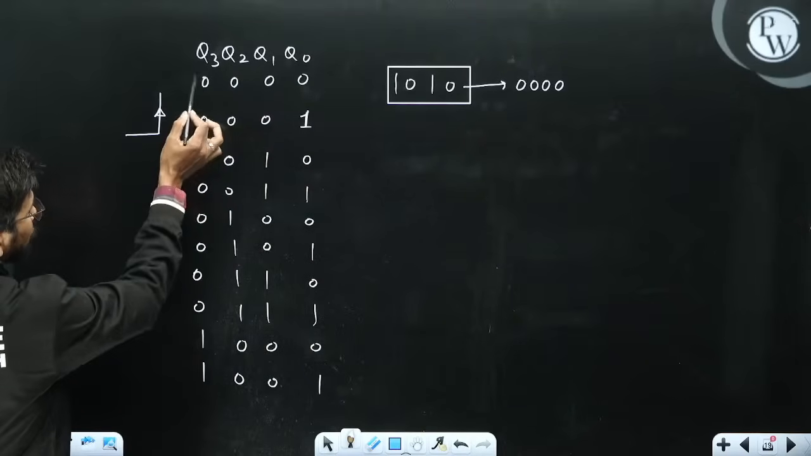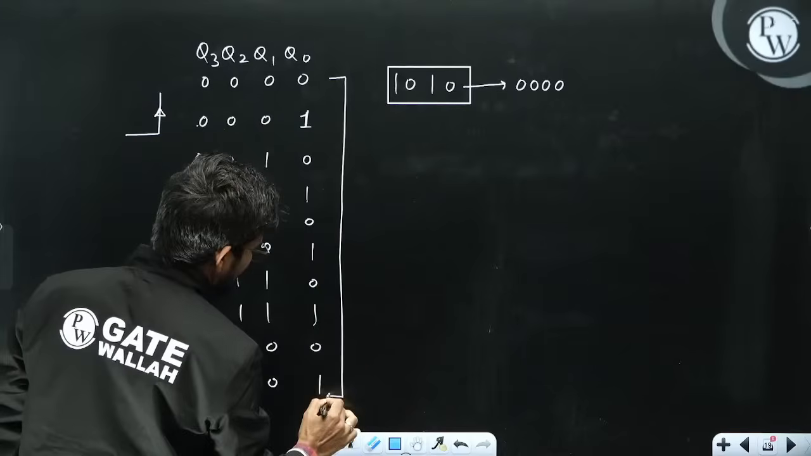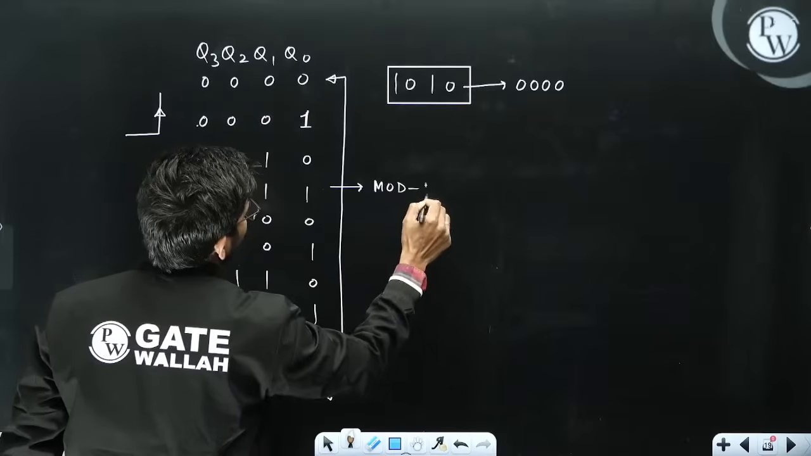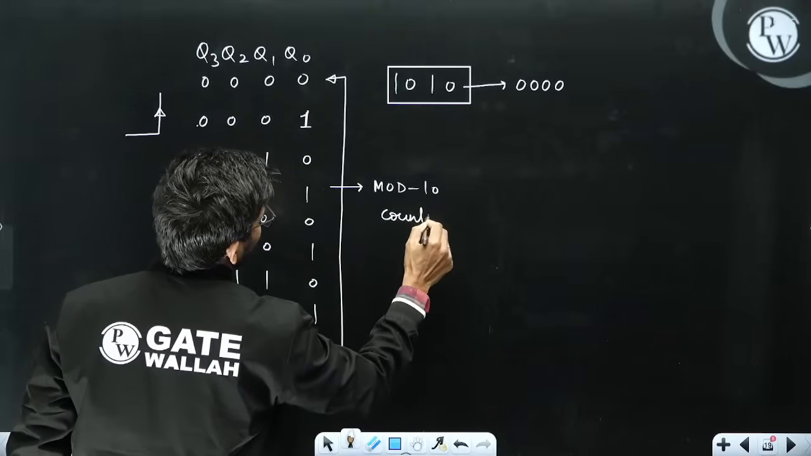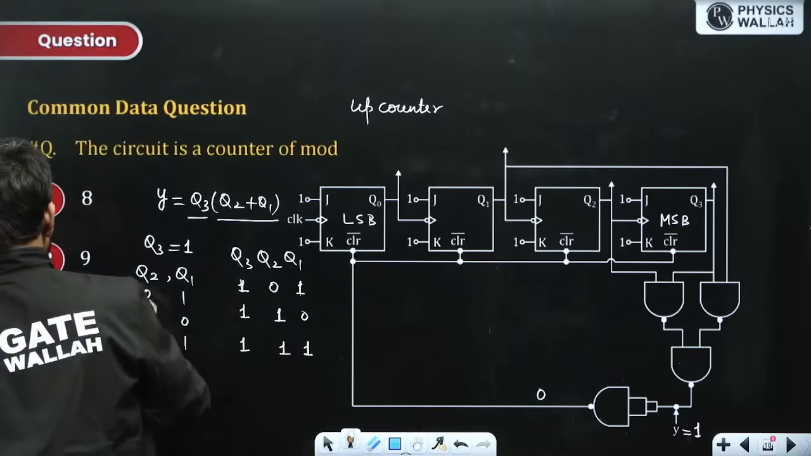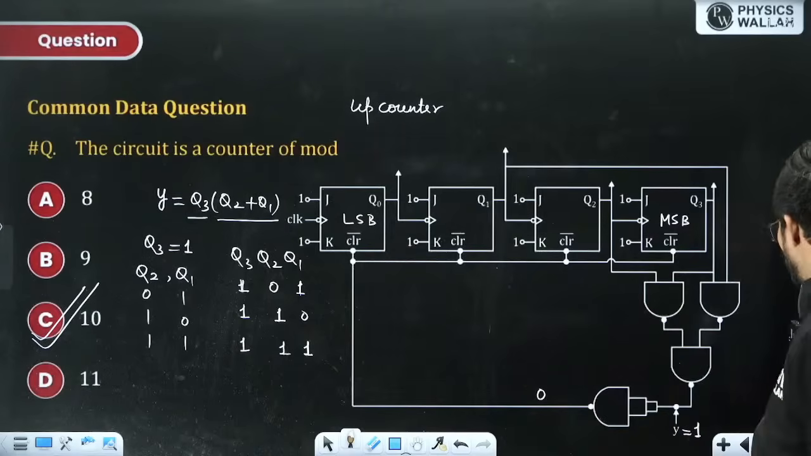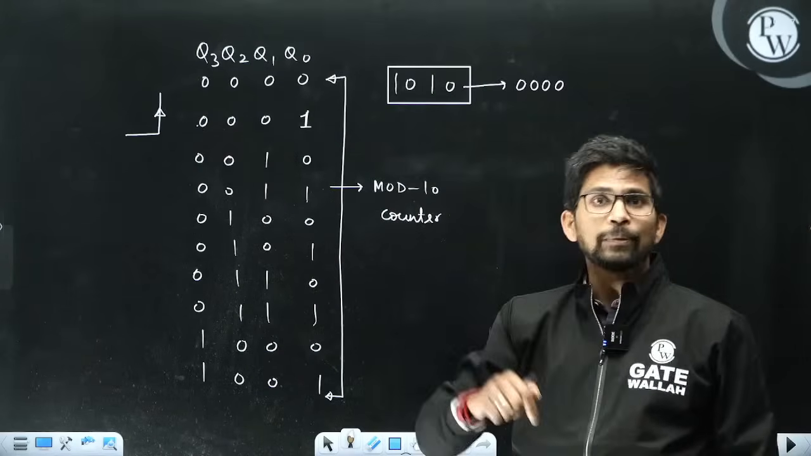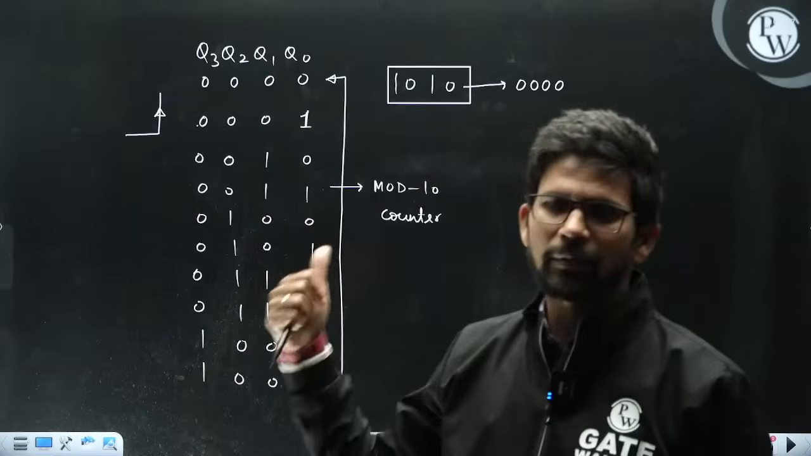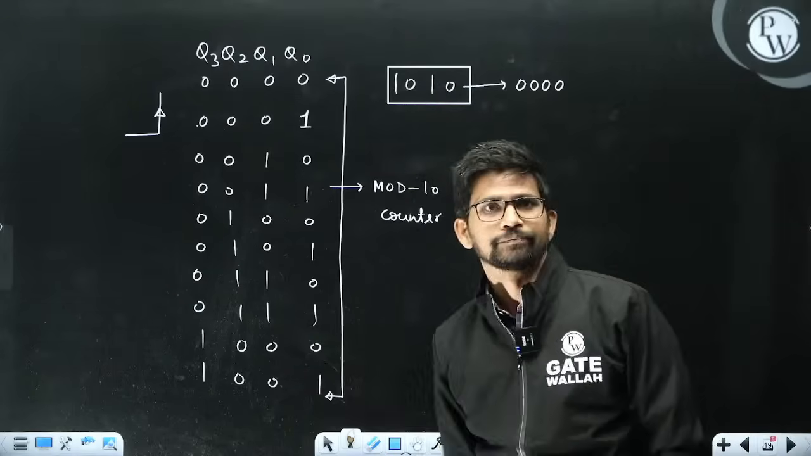You will get states from 0 to 9. Total 10 states are there. So it will be a mod 10 counter. Okay. This is a mod 10 counter. So the answer is 10. 11 is also here. But this state will be counted only if the clear pin is of a synchronous nature. And then the mod number becomes 11 because this state will be counted then. Okay.